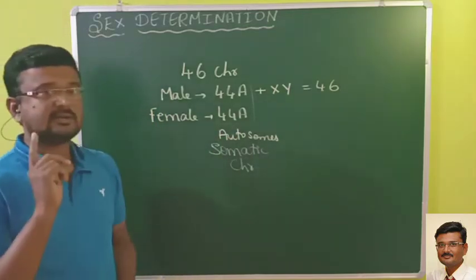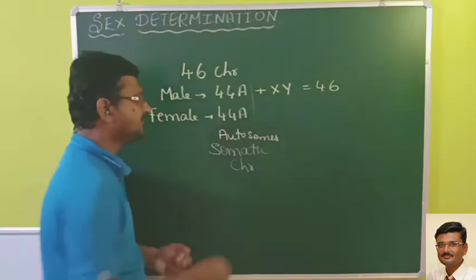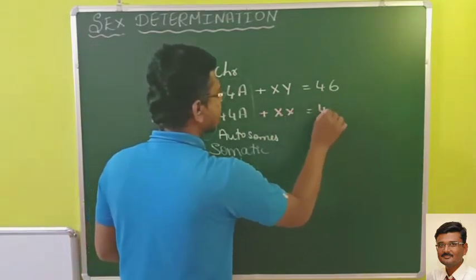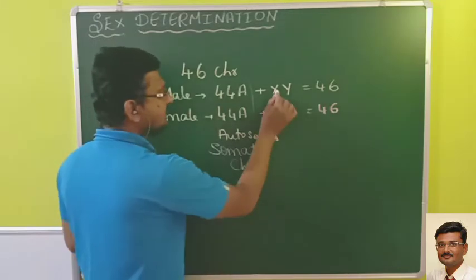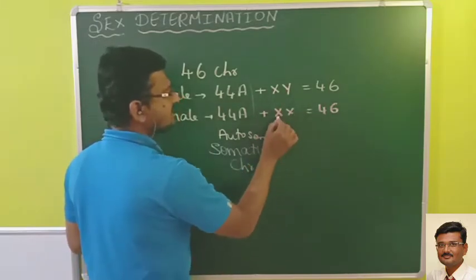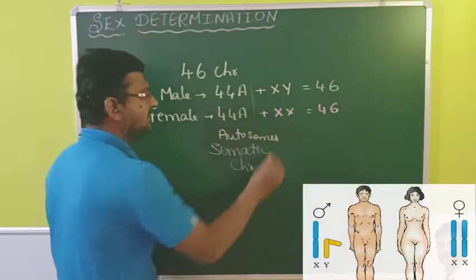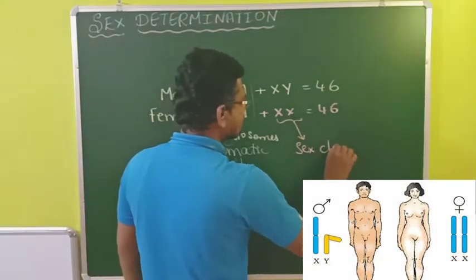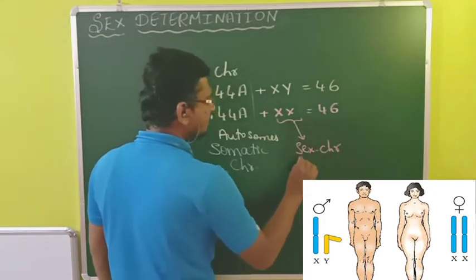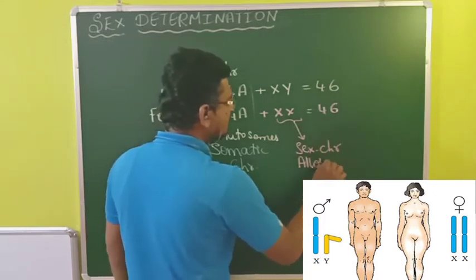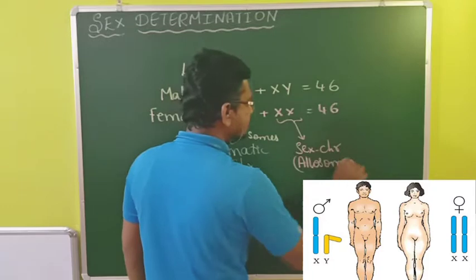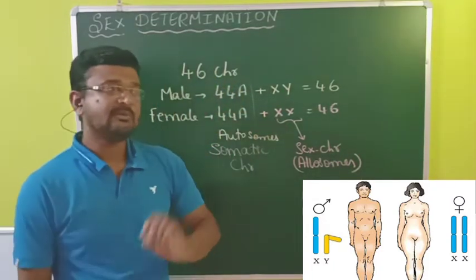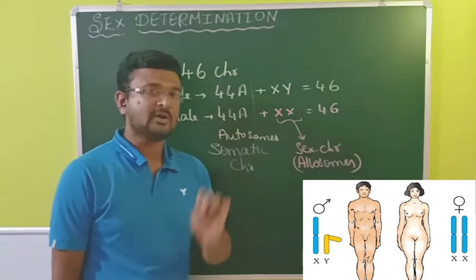And the two chromosomes in females are X chromosomes. These two chromosomes in males and these two chromosomes in females, we call them sex chromosomes, or we can call them allosomes. These are the only two chromosomes in males and females which determine the sex of an organism.